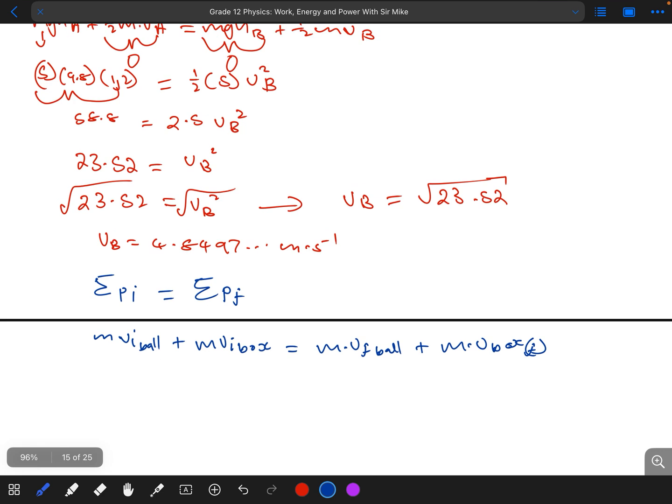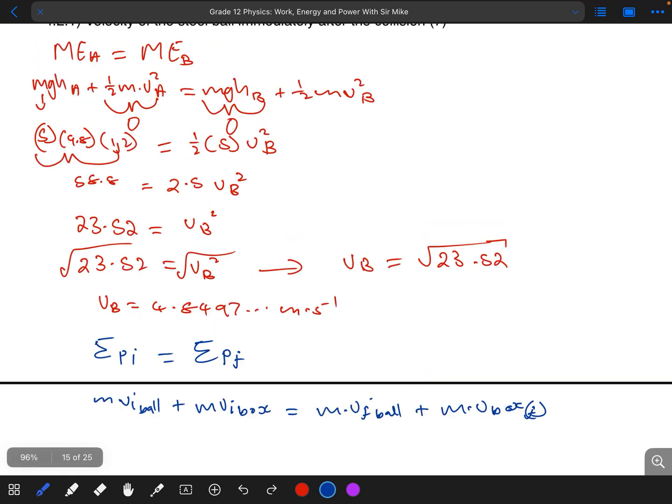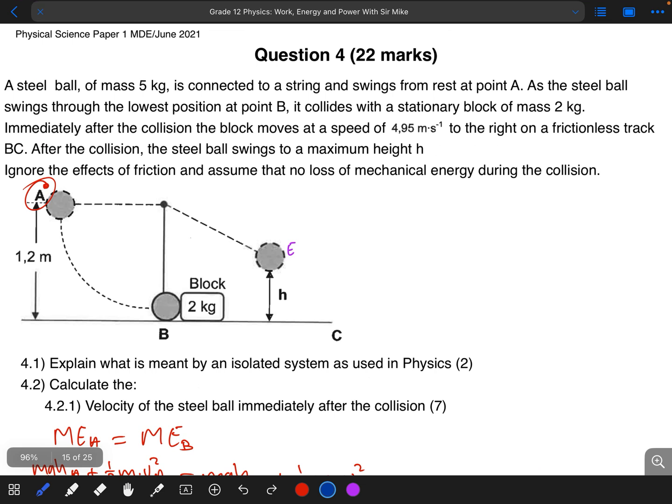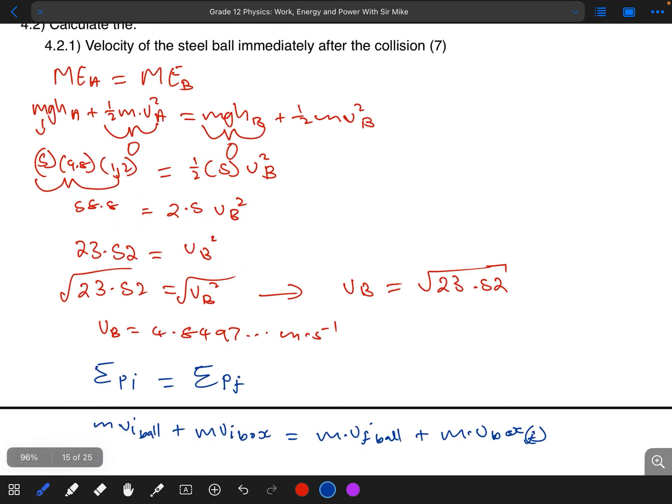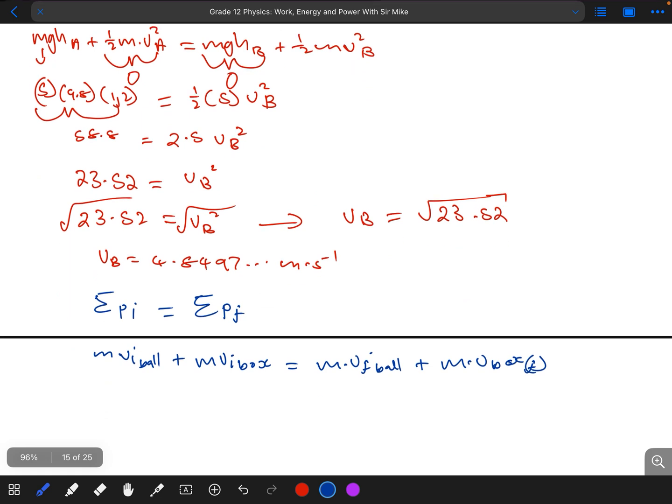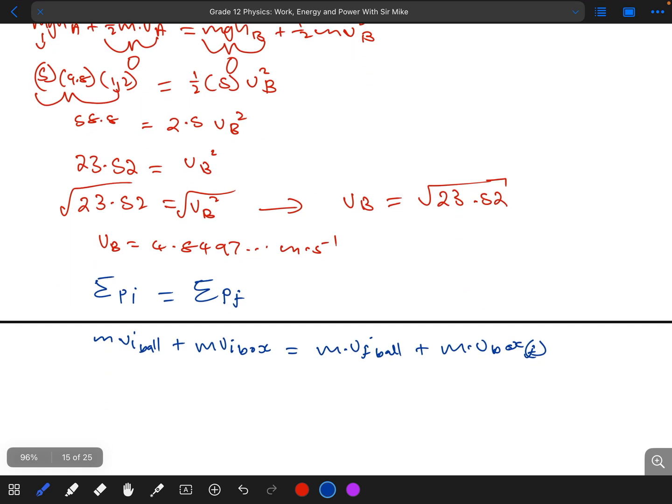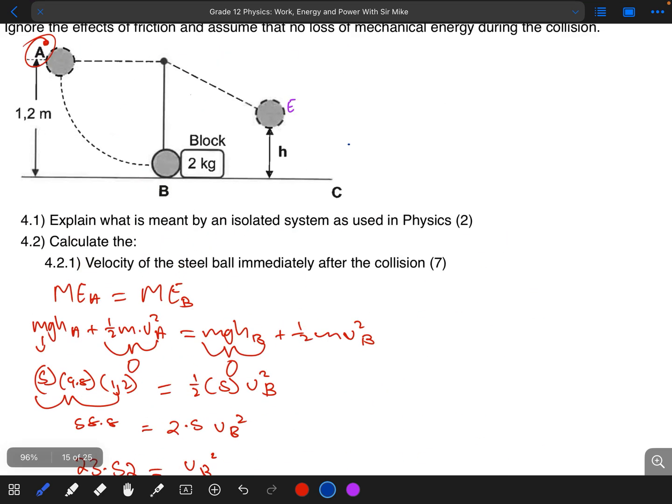Remember that we are trying to look for the final velocity of the steel ball immediately after the collision. They actually told us the speed of the block immediately after the collision, which is 4.95. So we are simply going to substitute our values. Now that we are dealing with momentum, direction is very important. I'm going to take to the right as positive, so to the left would be negative. Our system is moving to the right.